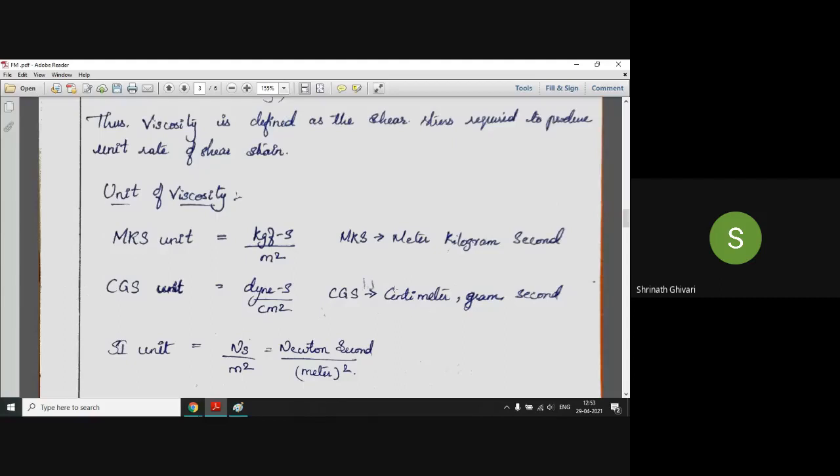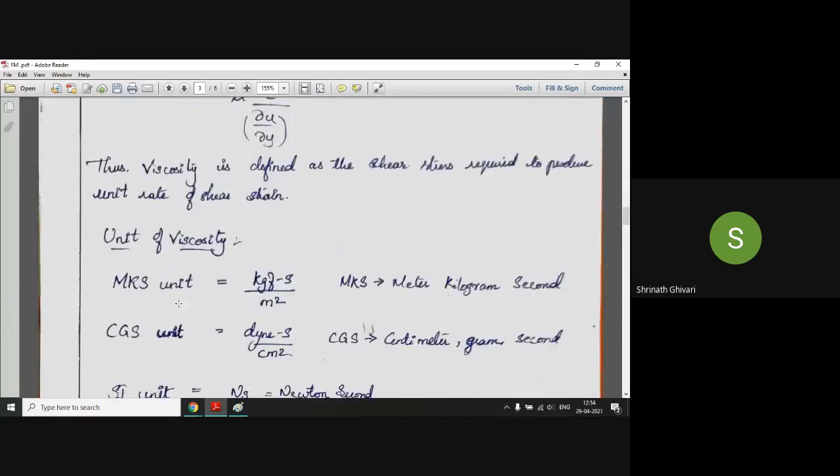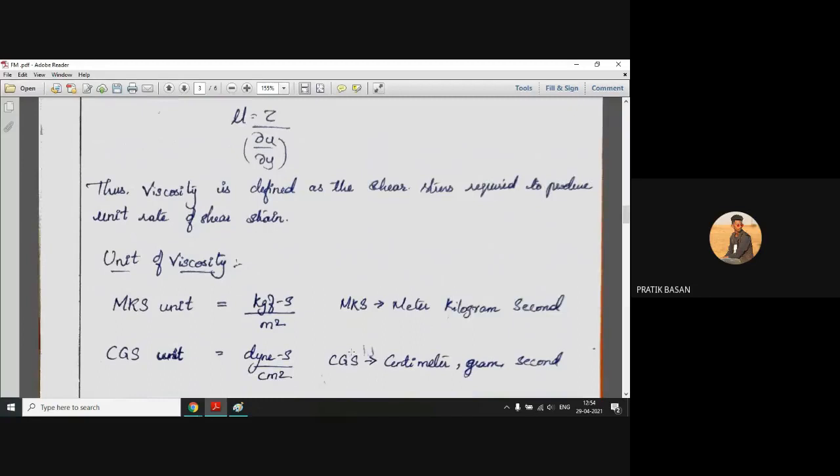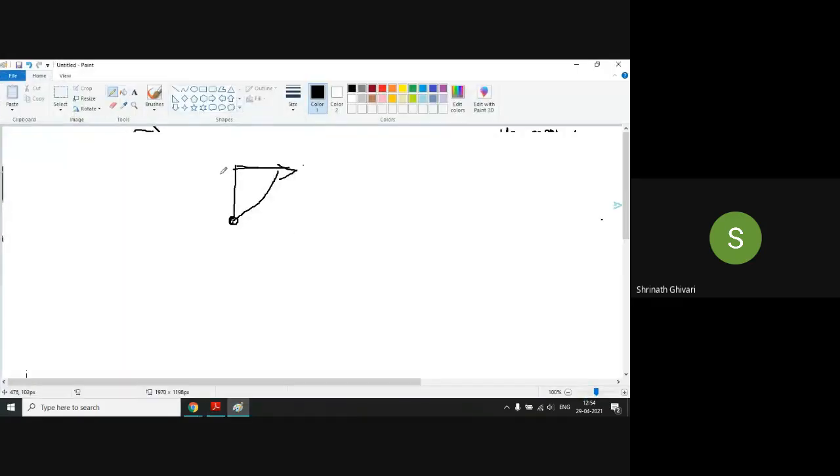So, what will be the unit of viscosity? Can anyone tell me? Poise, sir, poise. Very good. So that is one of the units of viscosity. But how can you define it in terms of SI unit? Do you know how to get the units? Anyone? Okay, I'll give you the formula. Mu equals tau by du by dy. Can anyone tell me how to get this unit?